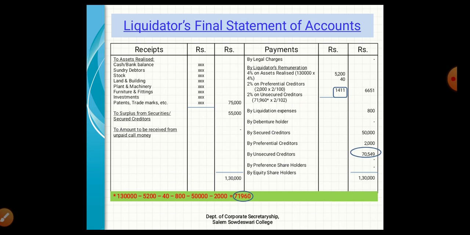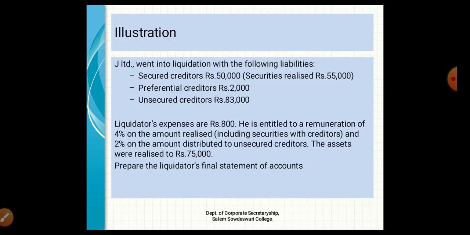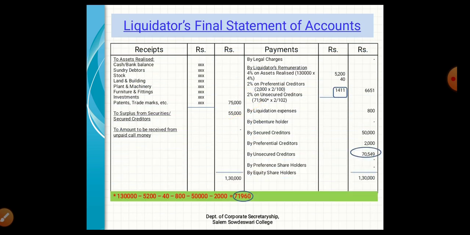So the liquidator has only 70,549 rupees available to pay the unsecured creditors, but in the problem 83,000 is payable to the unsecured creditors, and here only 70,549 is available to pay. So accordingly the liquidator has paid 70,549. In this way the liquidator prepared their final statement of accounts.